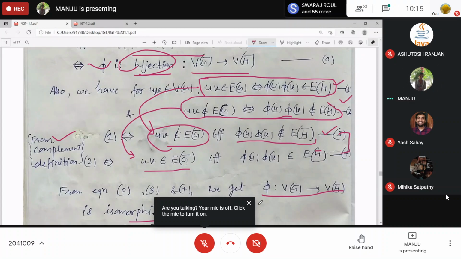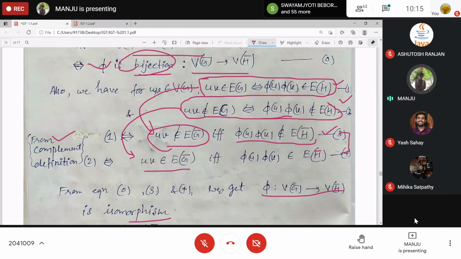Okay. So hence, what we got? These two graphs are the same, right? Same means isomorphism. Isomorphic graphs. Clear? Is there any doubt?